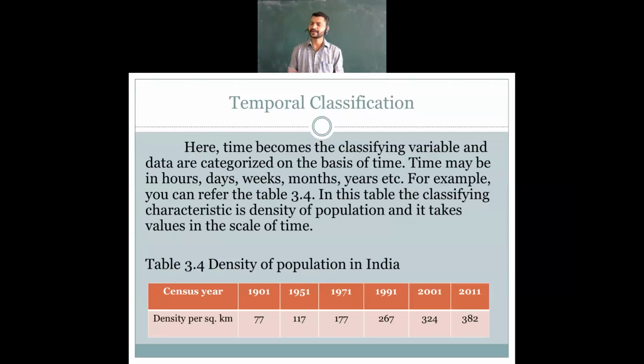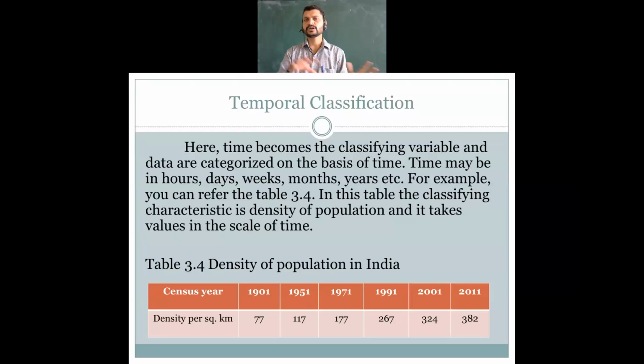The data classified on the basis of time is known as temporal classification. Time may be in hours, days, weeks, months, or years.